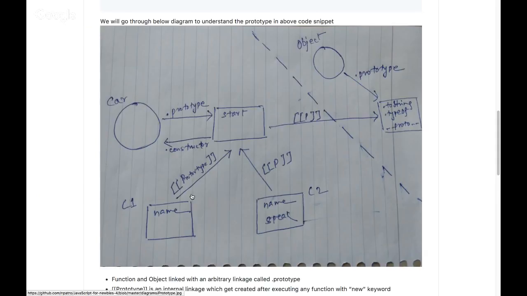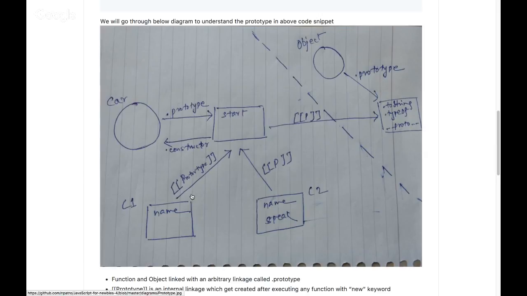That's what I was saying. It just returns that [[Prototype]]. So this [[Prototype]] is nothing but __proto__; that's just the internal name. So that's how the prototype chain works.